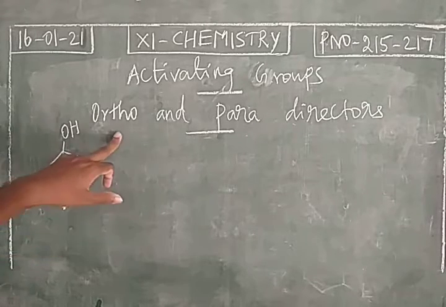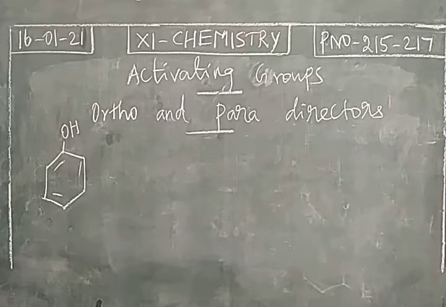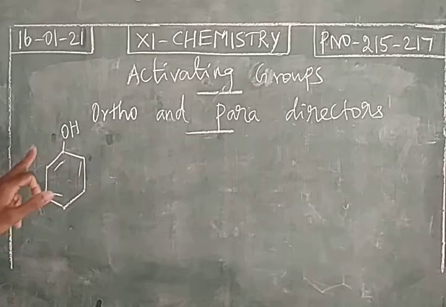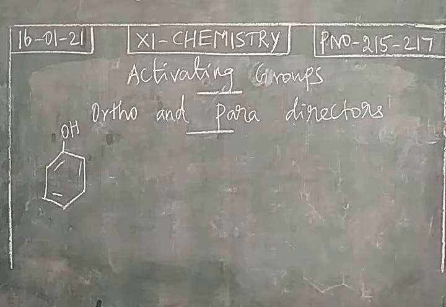So this is an ortho-para directing group. That means the functional group will direct the incoming electrophile to occupy ortho and para positions. All the activating groups are ortho and para directors. And we can explain how the alcoholic group is directing the incoming electrophile to occupy ortho and para positions.